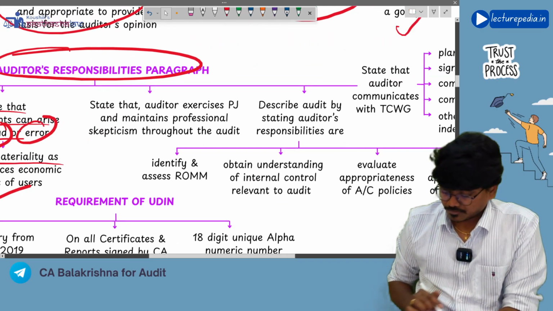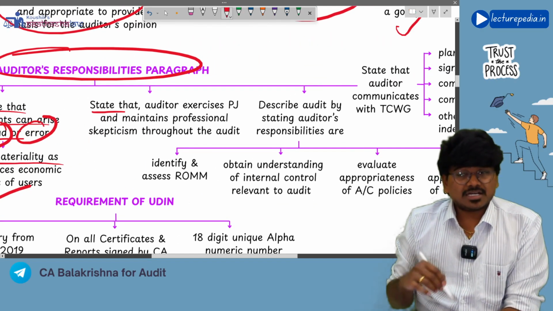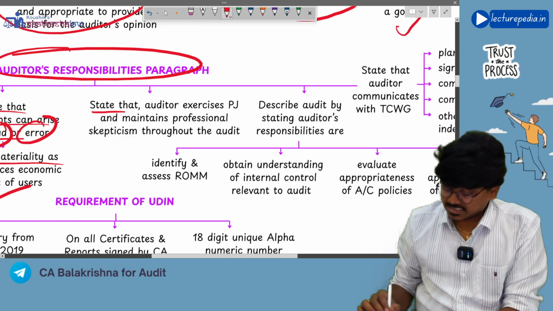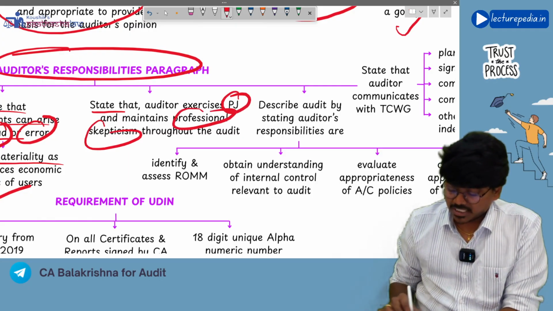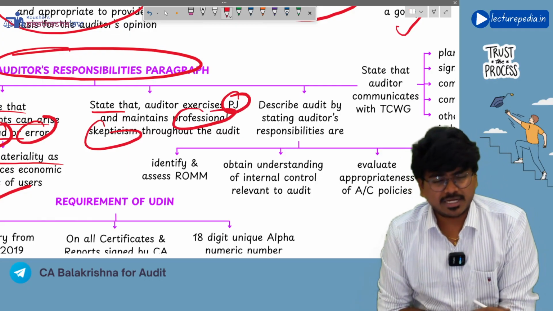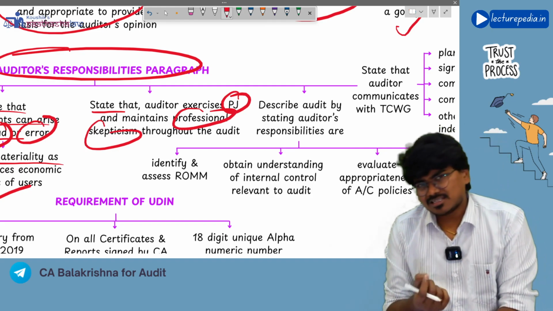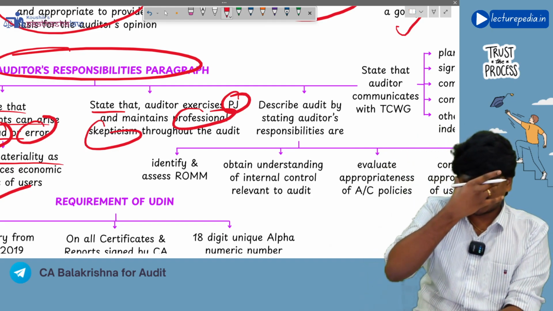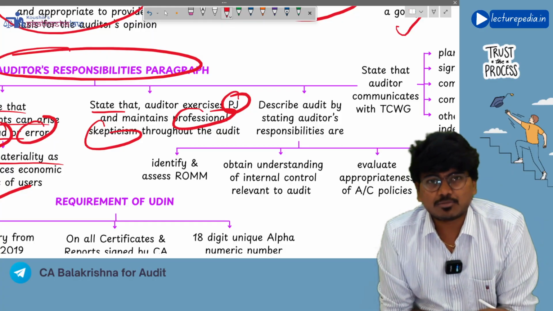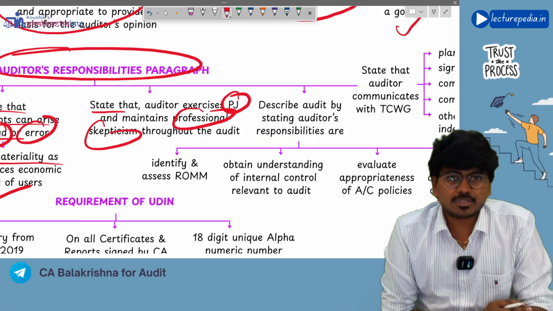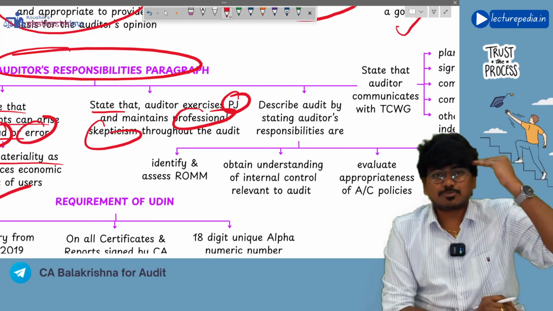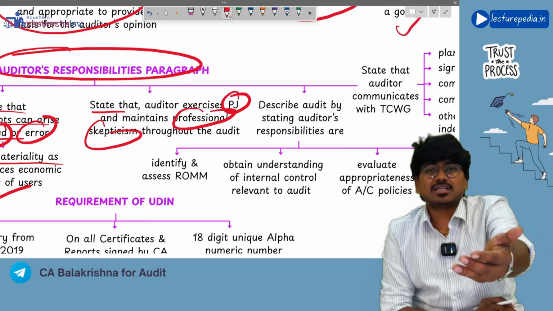Next, you will also state that the auditor during the audit has exercised PJ and PS. PJ means professional judgment. PS means professional skepticism. We have discussed the difference between professional judgment and professional skepticism already. Again, I will repeat. Professional judgment means applying your knowledge, experience, expertise for taking a particular decision.